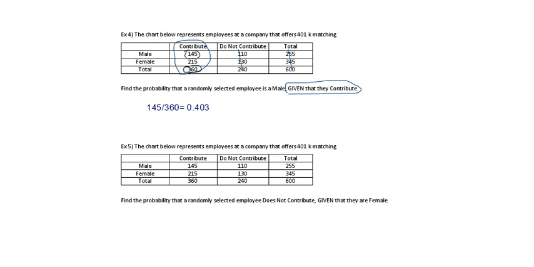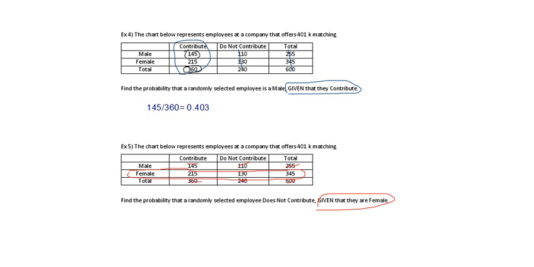All right, well, next one. Find the probability that an employee does not contribute given they are female. So we're only concerned with the females. So we will circle the row of females. Any number not circled, cross it out. Not interested.